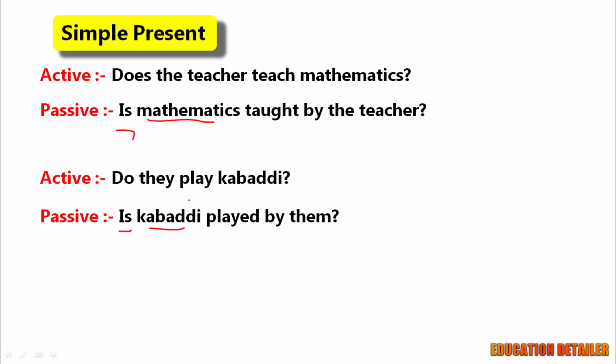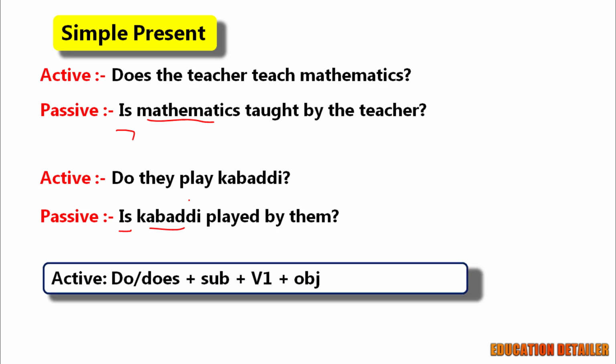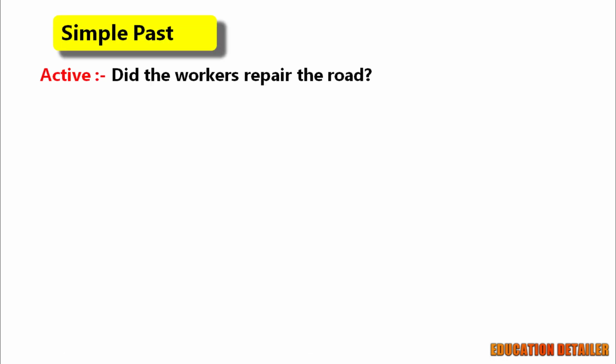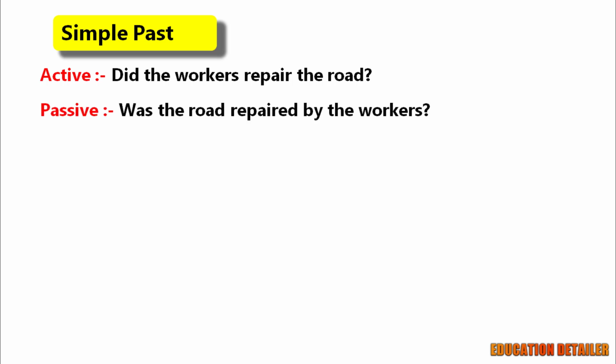Note down the structure of both active and passive voice. Do or does plus subject plus verb 1 plus object. Is or are plus object plus verb 3 plus by and subject. Did the workers repair the road? Was the road repaired by the workers?